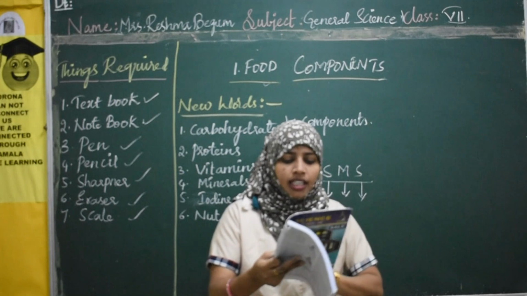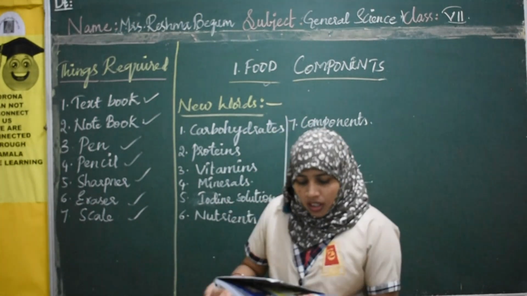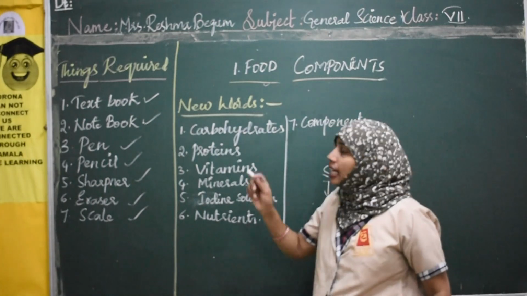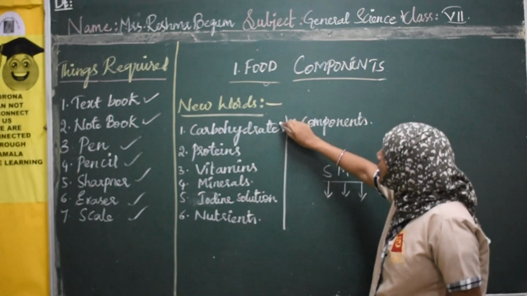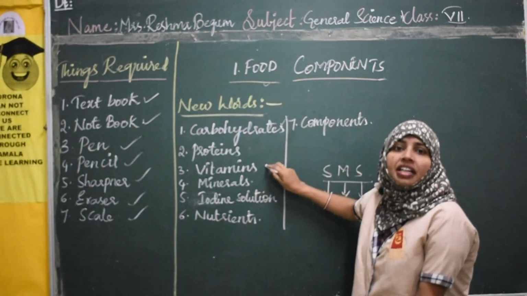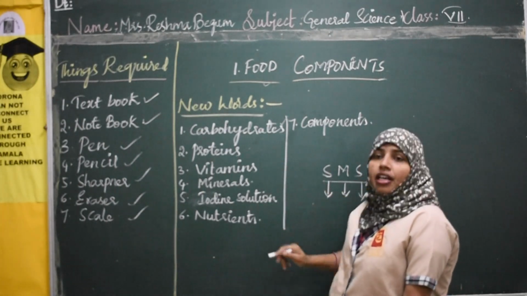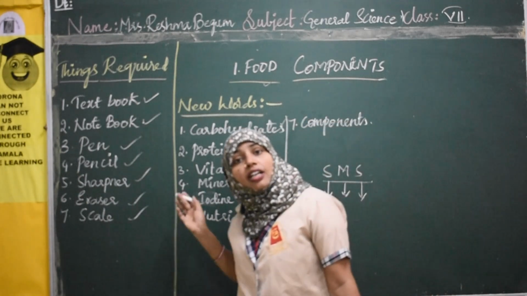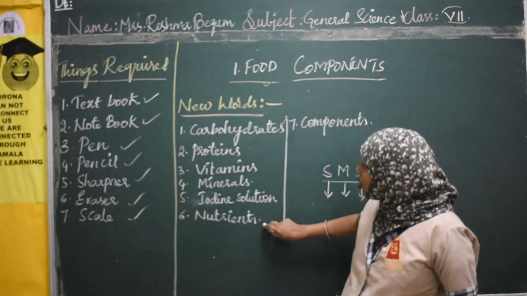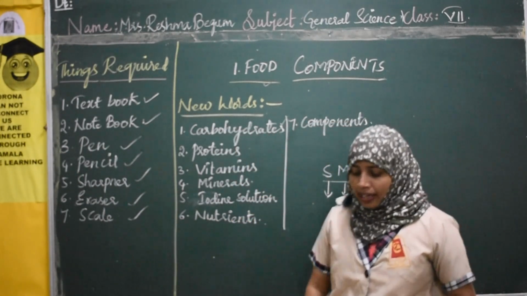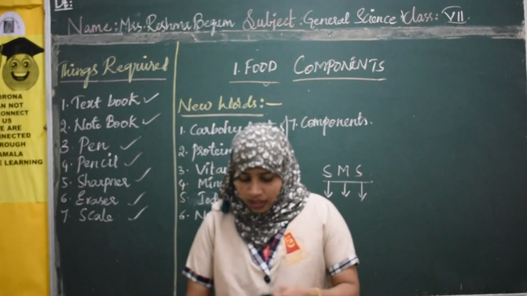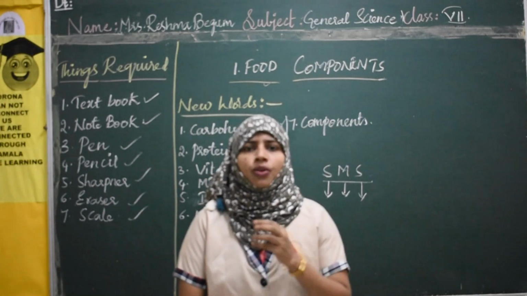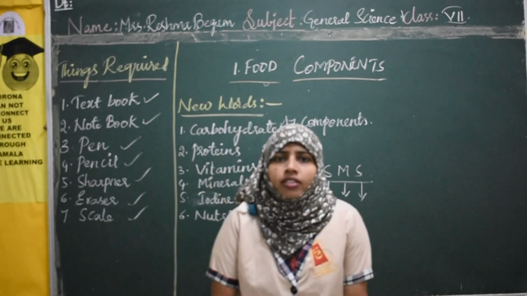Now to test that, here we have the essential components of food. The essential components of food I have already written on the board. They are carbohydrates, proteins, vitamins, minerals. So these all are called components of food. They are otherwise called nutrients. What do we call them? Nutrients, right? Now I am telling that rice contains carbohydrate, a nutrient, but what is the proof?